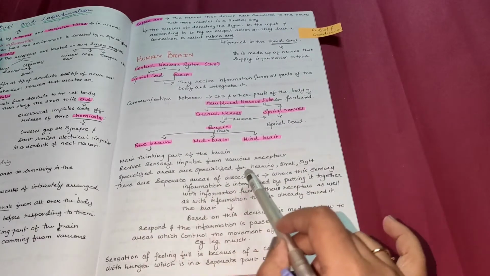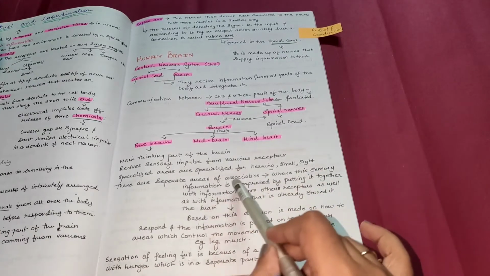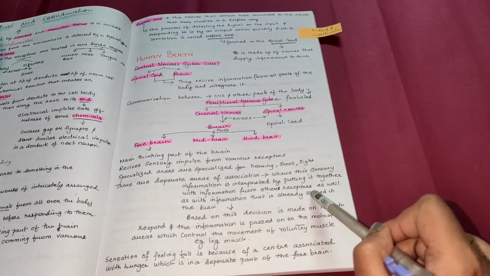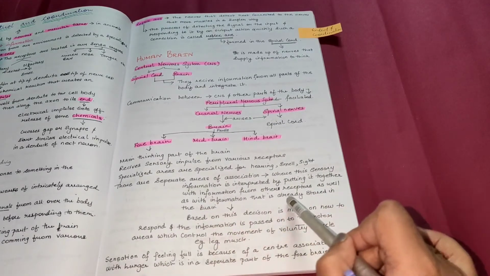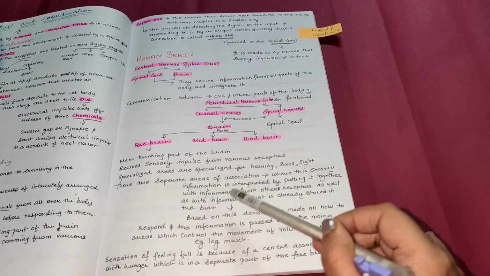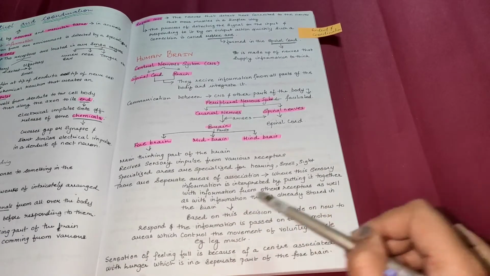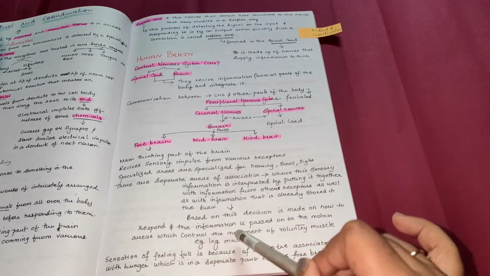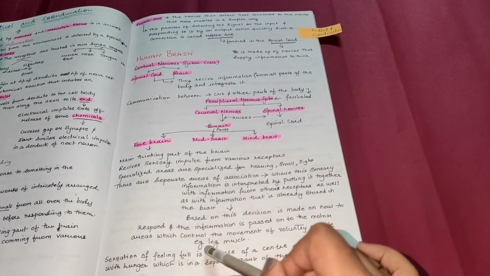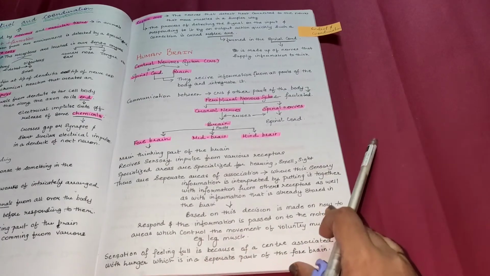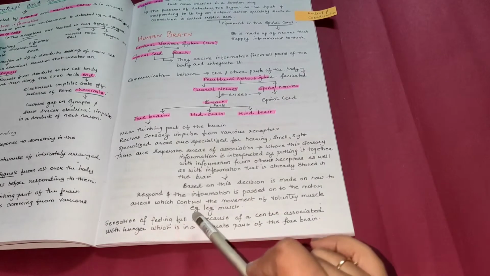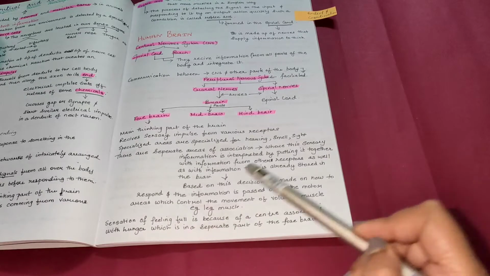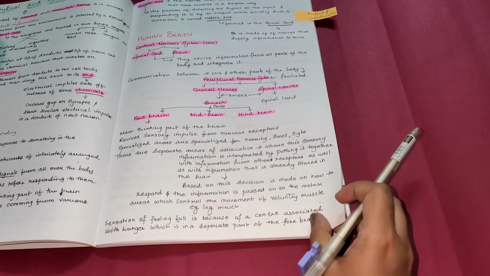There are separate areas of association where this sensory information is interpreted by putting it together with information from other receptors as well as with the information already stored in the brain. Based on this, a decision is made on how to respond and the information is passed on to the motor areas which control the movement of voluntary muscles like leg muscles. Now how do we get the sensation of feeling full? It's because of a center associated with hunger, which is in a separate part of the forebrain.